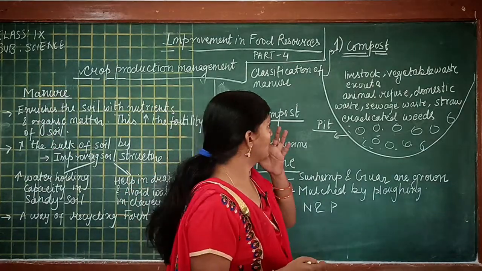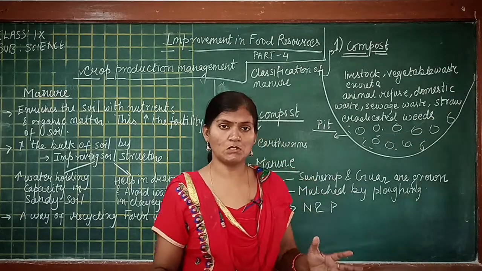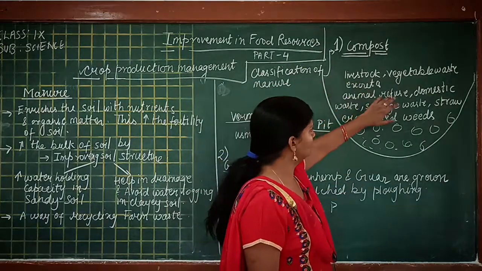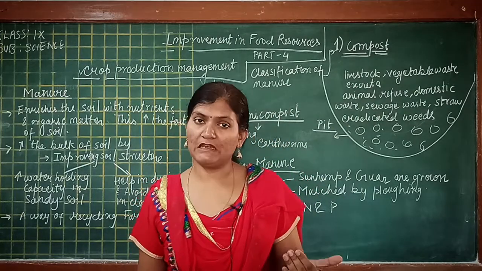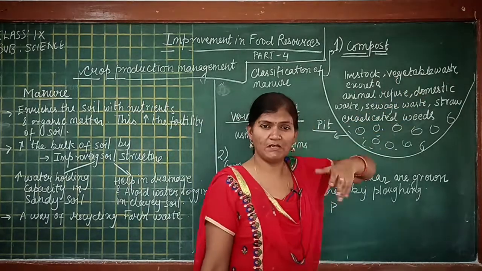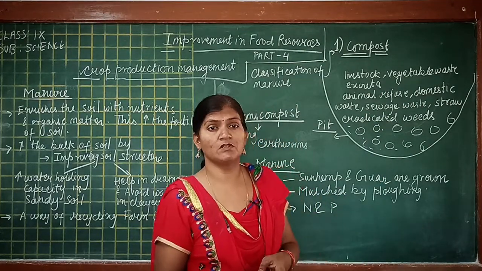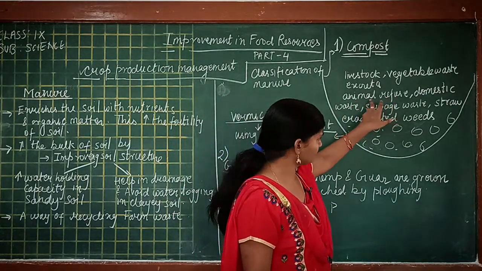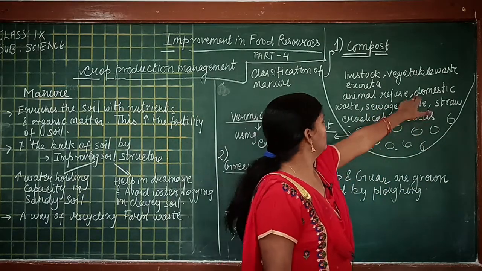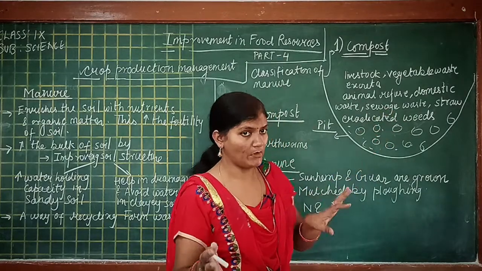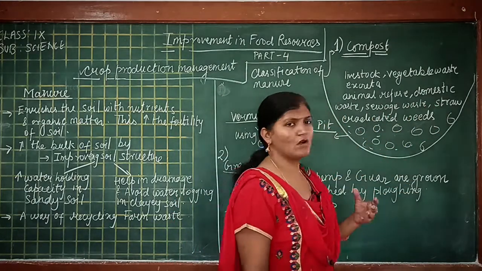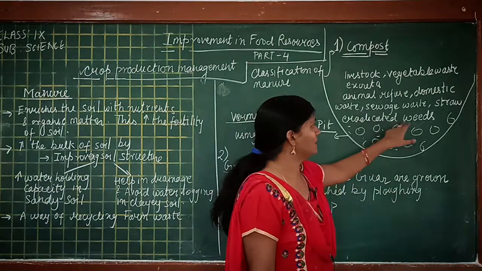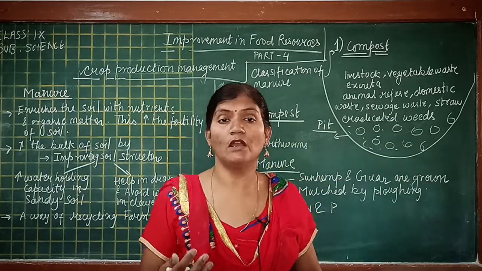If you want to make compost, then you have to dig a big pit in the soil, and the substances we add in the pit are livestock excreta, meaning the waste of domesticated animals, then vegetable waste like peelings or vegetables which are rotting or of no use, animal refuse, then domestic waste, the biodegradable waste produced in our home, sewage waste, and straw, the pieces of branches or stems of the crop or any plant, and eradicated weeds, meaning the unwanted plants that grow along with the crop.